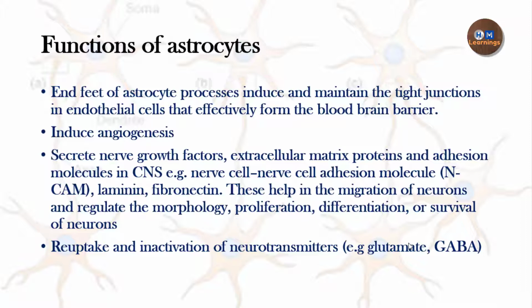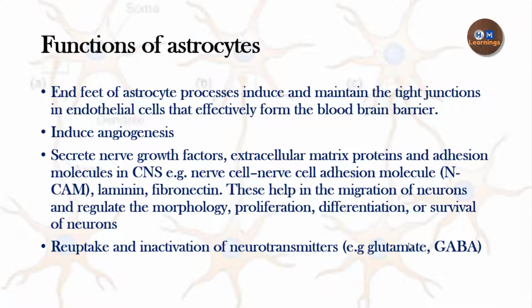The first function of the astrocyte is that the end-foot processes of the astrocytes help in making the tight junctions between the endothelial cells, and it will effectively form the blood-brain barrier. So you know that the blood-brain barrier is present outside the brain, and it prevents the passage of substances between the brain and the blood. So it acts as a barrier and protects the brain. So for that, there should be tight junctions between the endothelial cells of the blood capillaries. So the tight junctions are ensured by the presence of the end feet of the astrocytes.